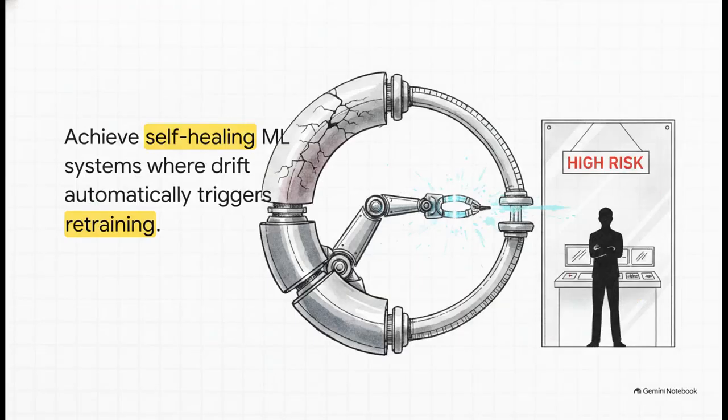This entire 6-step roadmap and all the infrastructure and automation we've discussed today points toward one overarching, incredible long-term vision: fully automated, self-healing ML systems. We're talking about systems where data drift automatically triggers retraining, which then triggers evaluation, which finally triggers deployment, with humans only stepping into the loop for high-risk decisions.